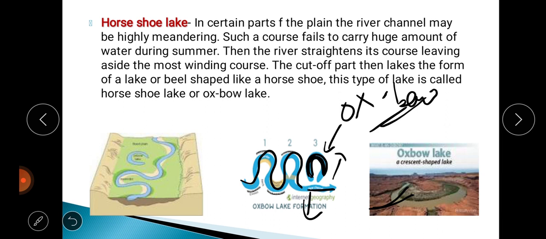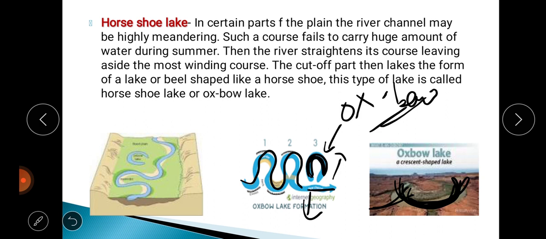Because it takes the shape of a crescent, half moon, what we call a crescent moon, that is why it is called so. Oxbow lake, or it is somehow bow-shaped, or like a horseshoe, that is why it is called horseshoe lake. And the water remains here in this lake. Now these lakes are very useful, mainly during times of flood, they can store a huge amount of water. So that is one usefulness of such horseshoe lakes or oxbow lakes.